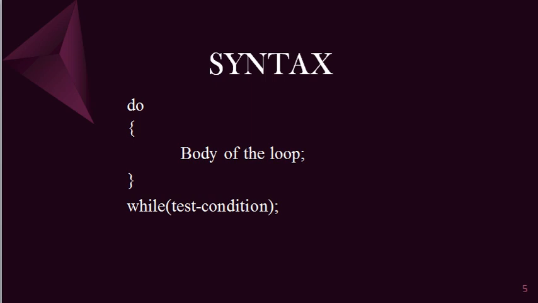So you can see the difference between do while and while. In the case of while, we give the while condition, then the body of the loop. That's all. But in the case of do while statement, we include do, then the body of the loop, then while condition, then semicolon. Please note there is a semicolon after the while condition.